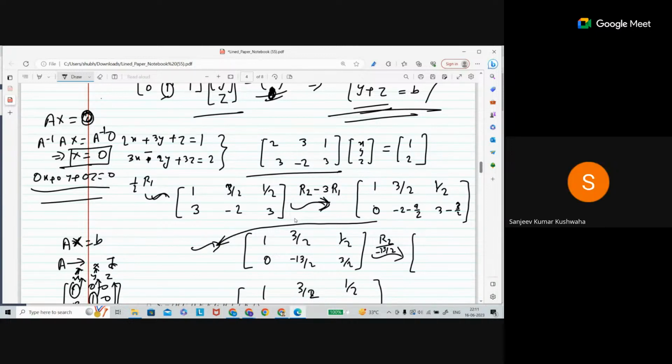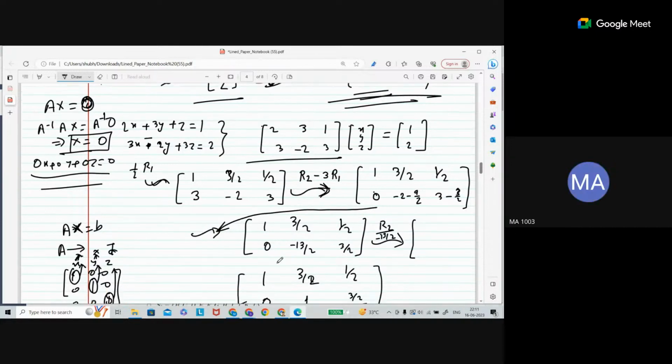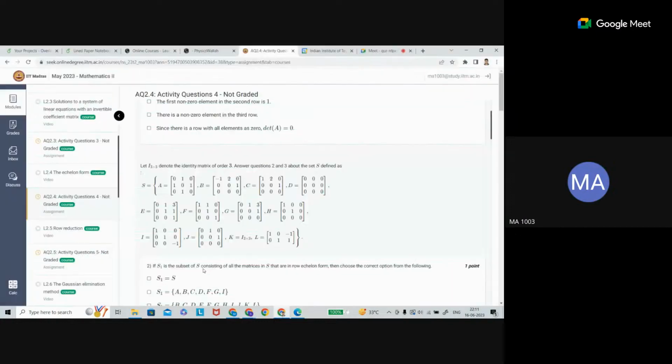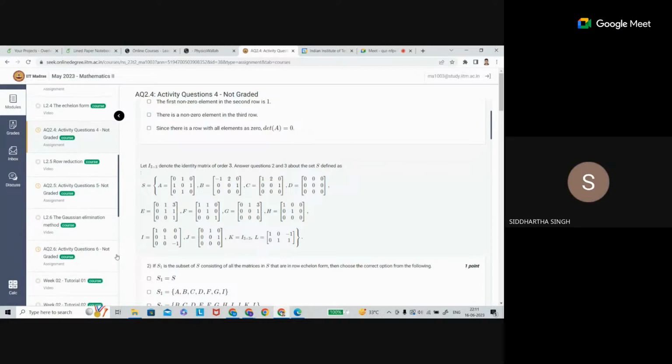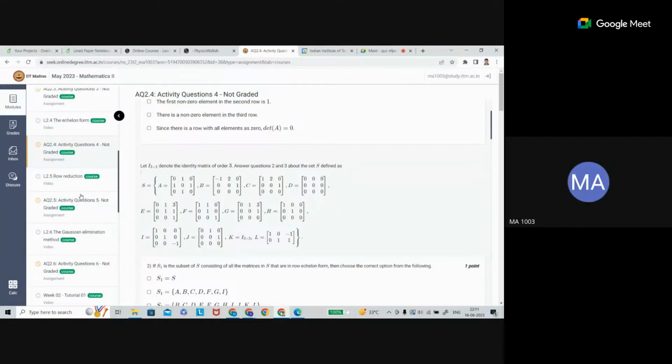Sir, can you please explain 2.3 question number 9 and 10? Yeah, now let's discuss, because I am leaving the last lecture for the next session. Sir, just look at it and give me a hint. Now let's discuss your doubt. Anyone have a doubt? Sir, can we leave now? Anyone who wants to leave can leave, because now I will take the doubts.